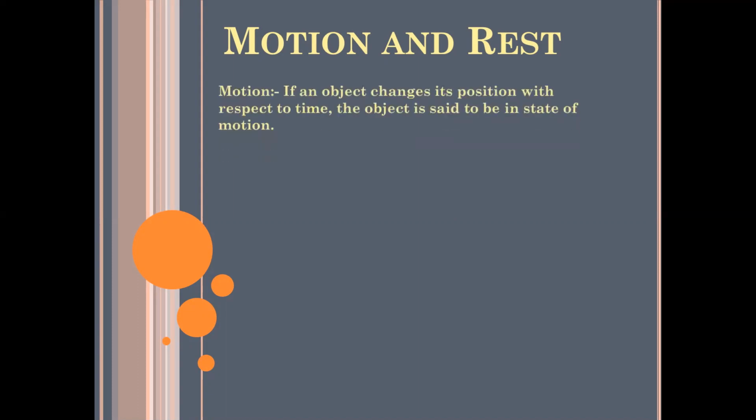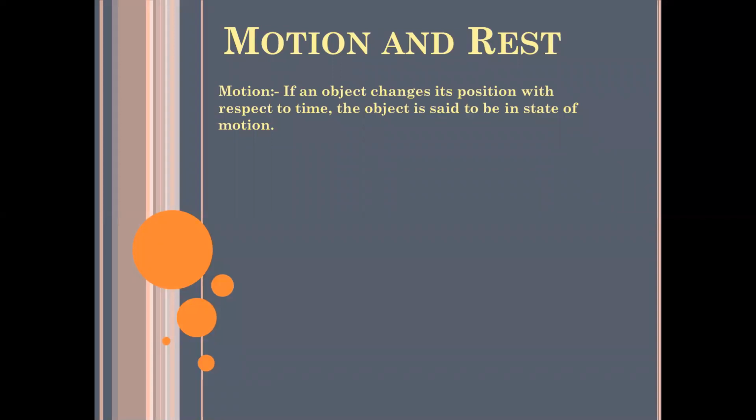We are going to start with first motion and rest. So what is the definition of motion and what is the definition of rest? When is an object said to be in a state of motion or rest? First of all, we define motion. If an object changes position with time, or with respect to time, the object is said to be in a state of motion. It means when an object is changing its position.